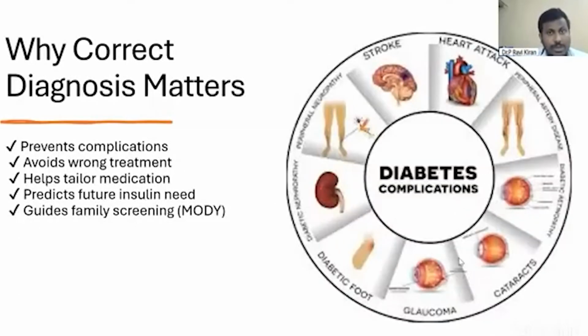Why does correct diagnosis matter? Because a patient who has MODY 2 has no complications in his lifetime. So there is no need for us to push him on medications and give him new complications. Whereas in MODY type 3, only sulfonylureas work best. In type 2 diabetes, diet, lifestyle changes and other medications are first line, whereas sulfonylureas take a backseat. In type 1 diabetes, there is complete need for insulin. In LADA, there is complete need for insulin. Because if we don't know the root cause, we won't be able to treat it properly. The complications would be higher.